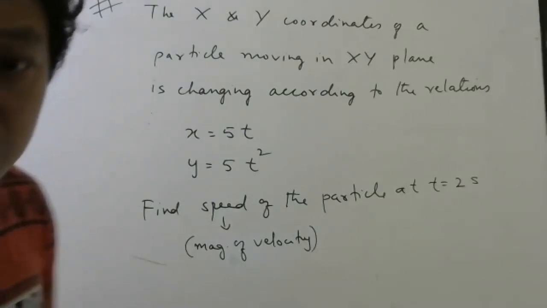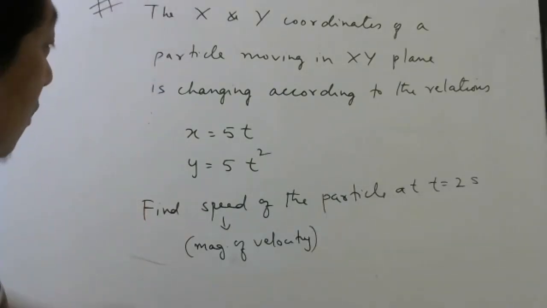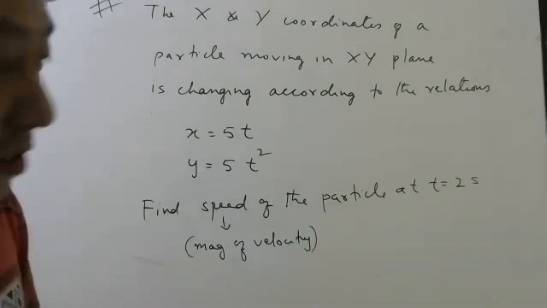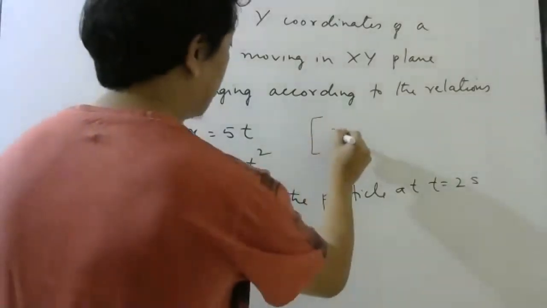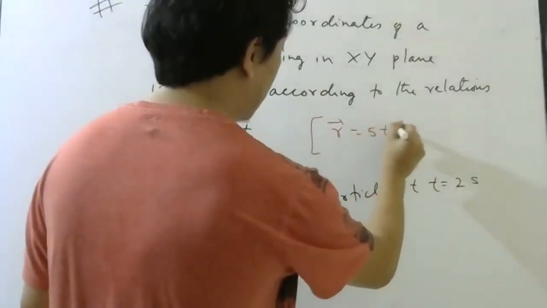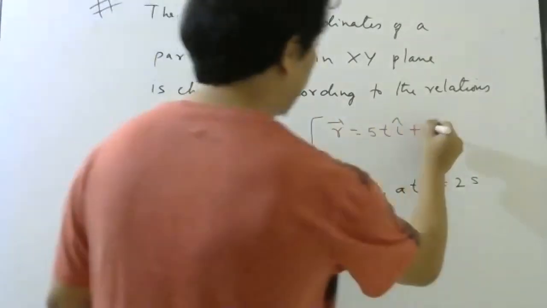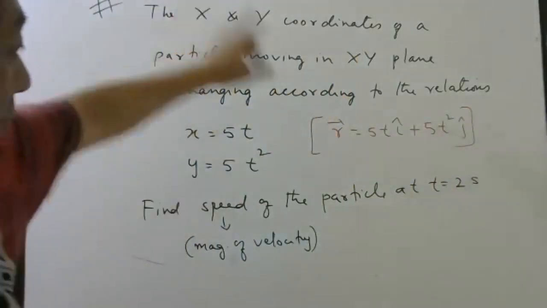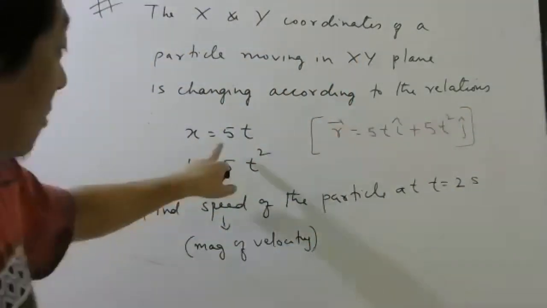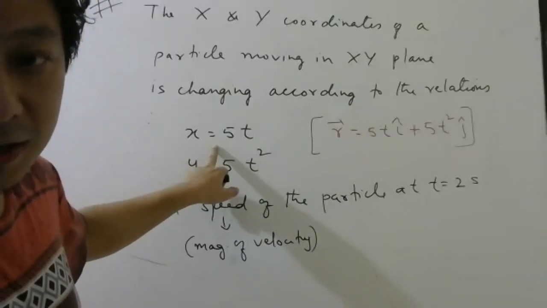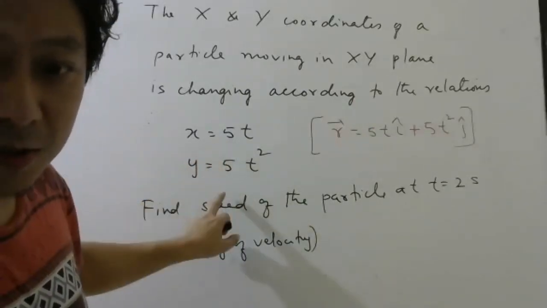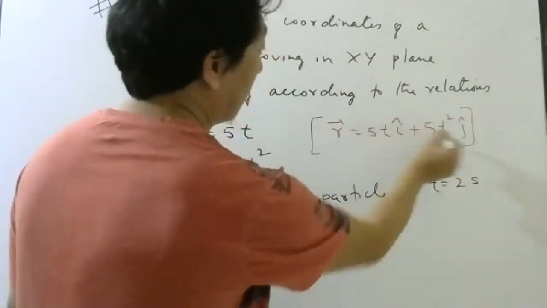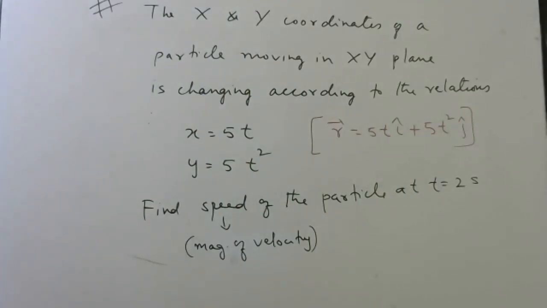So this time I am not giving you position vector, I am giving you directly the coordinates. Same question I could have given this way. Position vector is 5t i cap plus 5t square j cap. Yes or no, students? Same question I could have given this way or not? This is your x coordinate. This is your y coordinate. So I could have given you x i cap here, x here, y. Okay, chalo try.